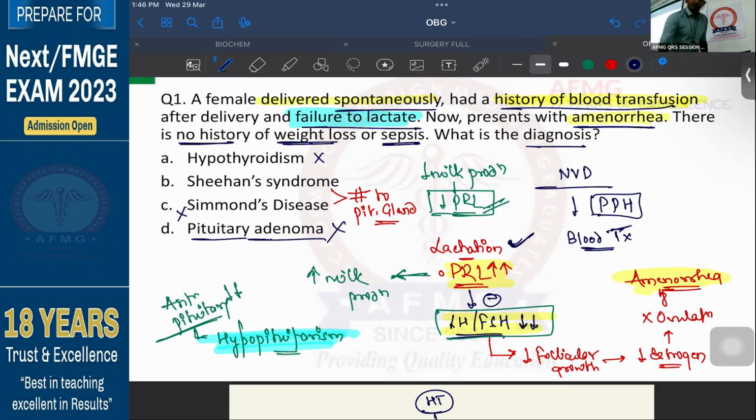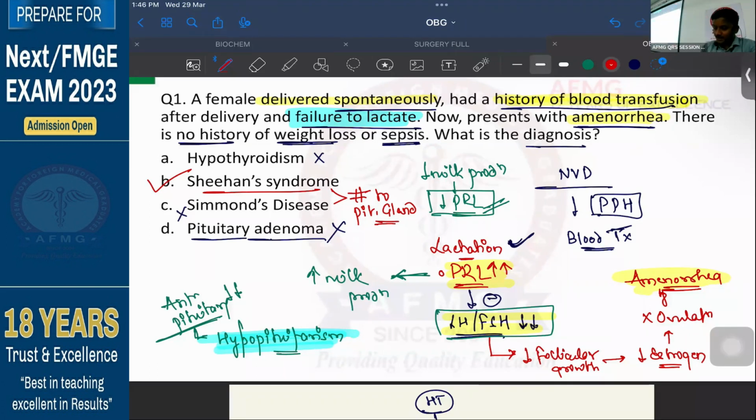So by the rule of exclusion, what should be your answer? Your answer should be Sheehan syndrome. Yes, all of you marked it right, I know that. But explaining the logic behind it is necessary, because at another time if they give that the patient had a malignancy, you need to know that that can be Simmonds disease. Okay? If they gave a history of meningitis, then that can be Simmonds disease.